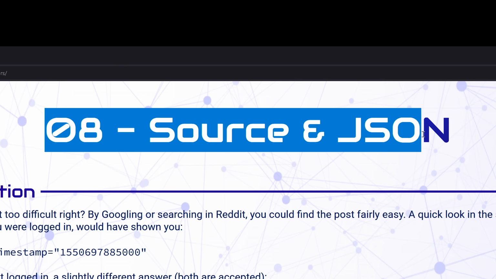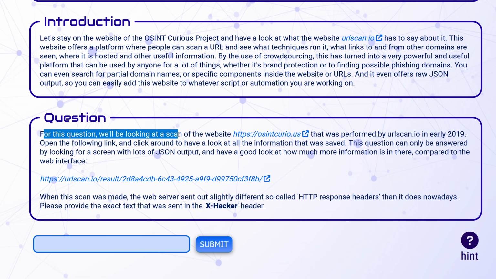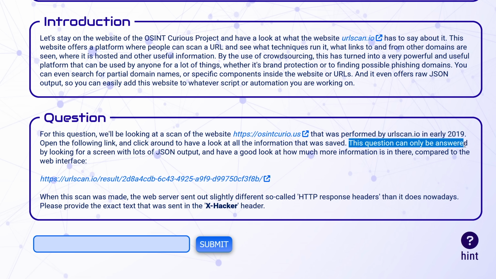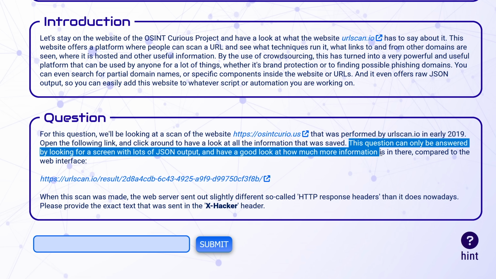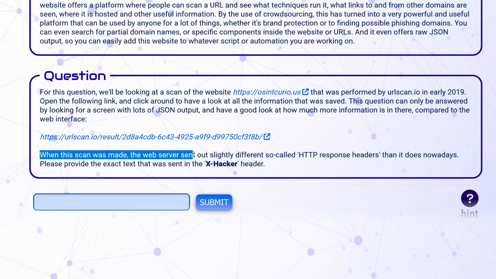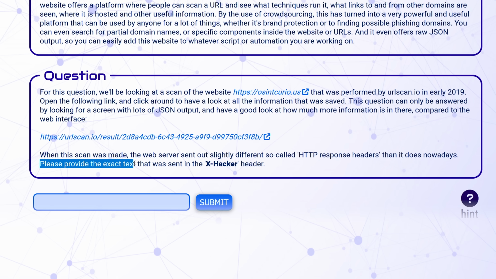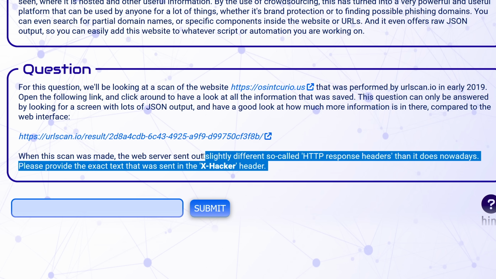Question 8, source and JSON. For this question, we'll be looking at a scan of a website, OSINT Curio, that was performed by URL scan in early 2019. This question can only be answered by looking for a screen with lots of JSON output and have a good look at how much more information is in there compared to the web interface. When this scan was made, the web server sent out slightly different so-called HTTP response headers than it does nowadays. Please provide the exact text that was sent in the X-Hacker header. Whoa, those are some weird words.